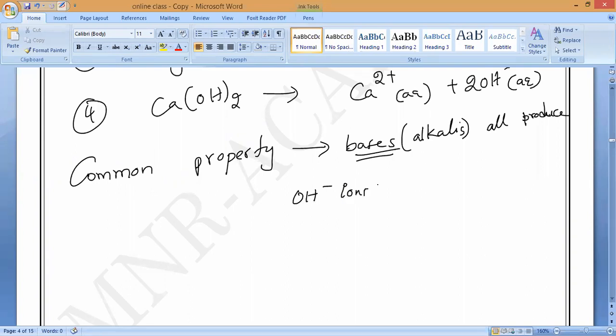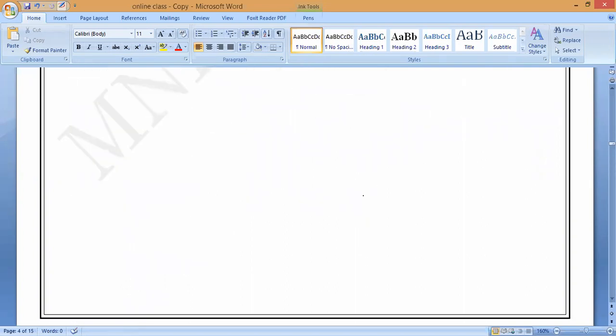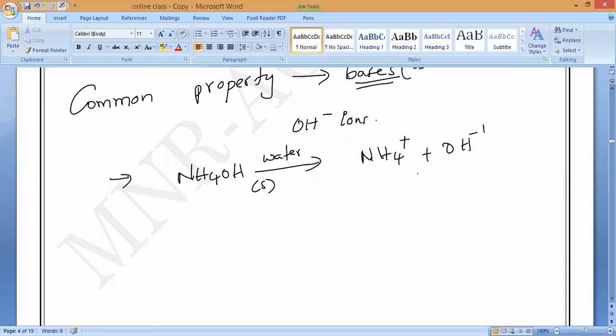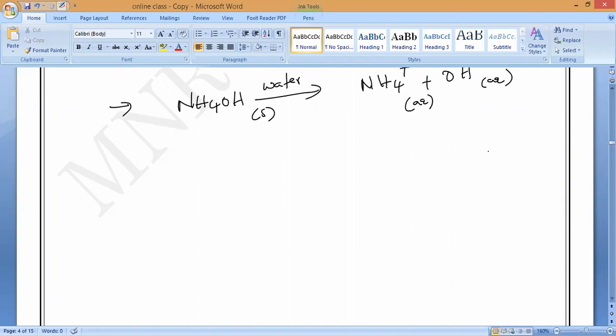Also remember, what are the common examples of alkalis? Sodium hydroxide, NaOH, magnesium hydroxide, Mg(OH)2, and ammonium hydroxide is also there. Write that equation: ammonium hydroxide, NH4OH, dissolves in water to give two polyatomic ions, NH4 plus, ammonium ions, plus OH minus ions. So this is all about bases.